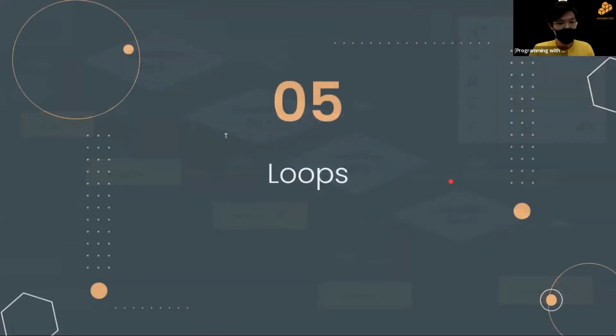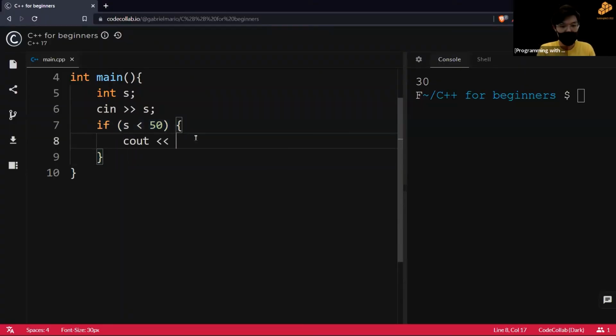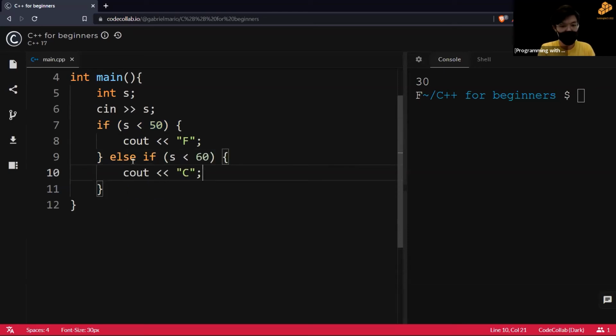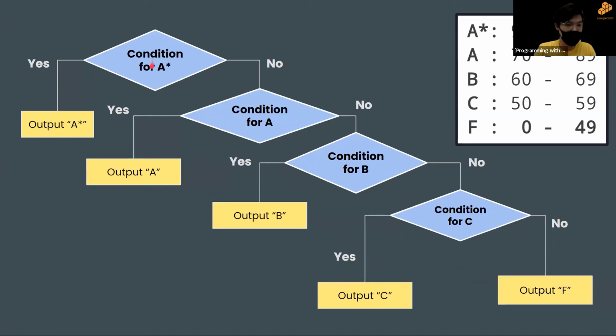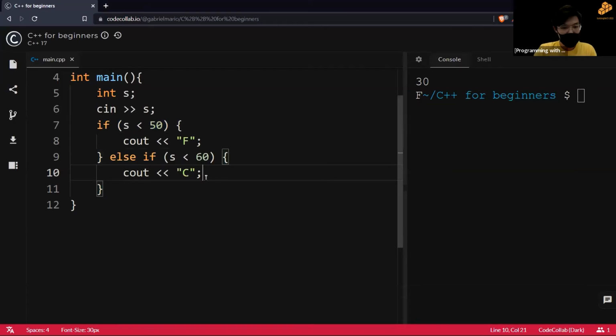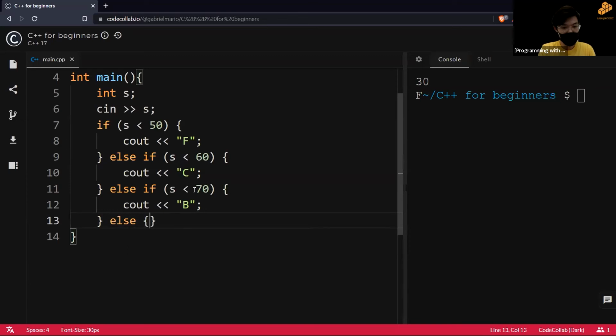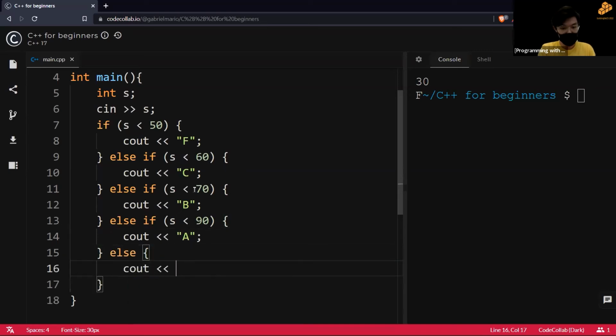If it's less than 50, you already know it's F. So else if S is less than 60, then print C. So this is more of a bottom-up approach as compared to just now where we used the top-down approach. Else if S is less than 70, then print B, else if S is less than 90, we print A, and else we print A star.